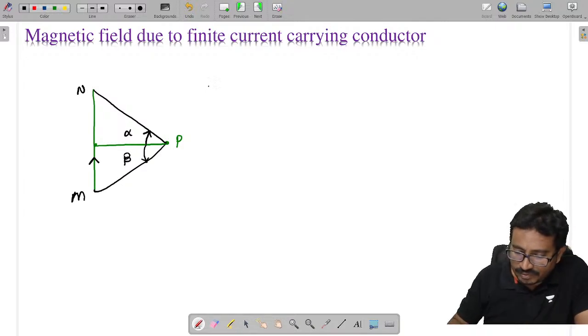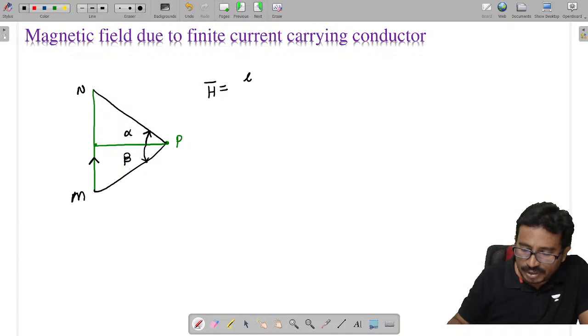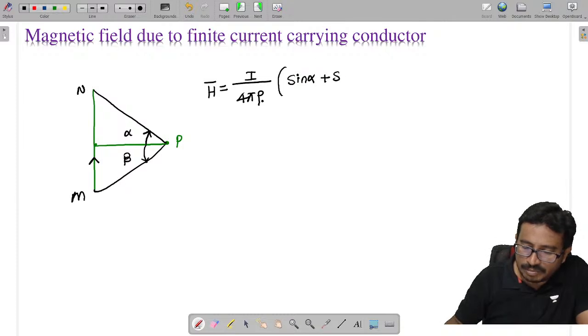Then the magnetic field H is given as I by 4 pi rho, where rho is the perpendicular distance, into sine alpha plus sine beta.